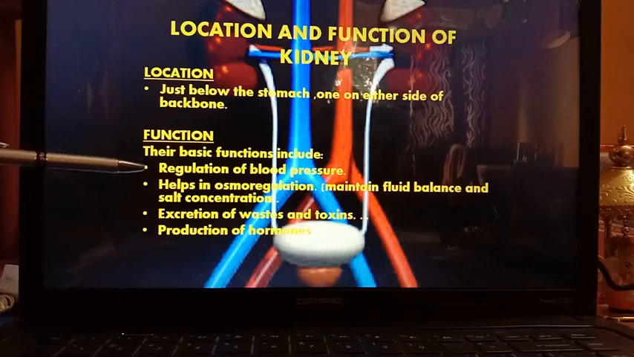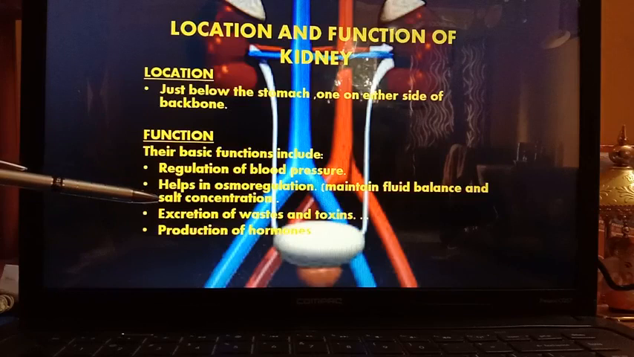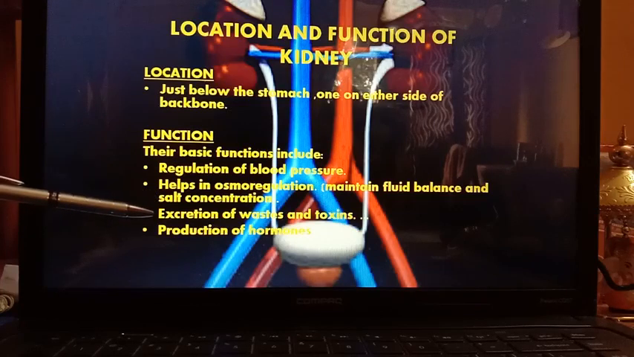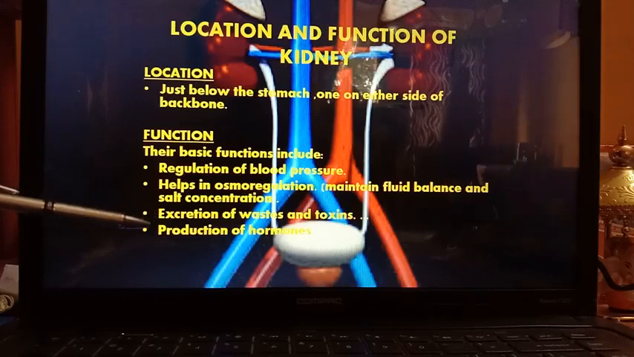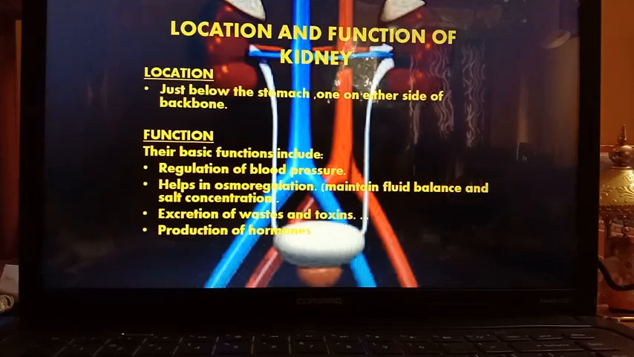Regulation of blood pressure, helps in osmoregulation. That means it helps to maintain fluid balance and salt concentration. It helps in the excretion of metabolic waste products and toxins, and it helps in the production of hormones.